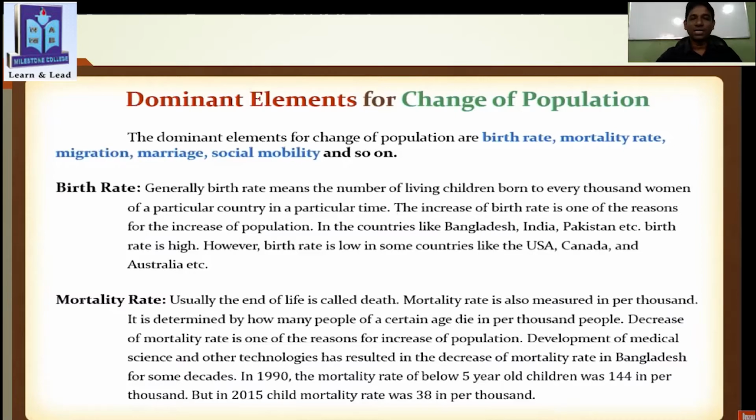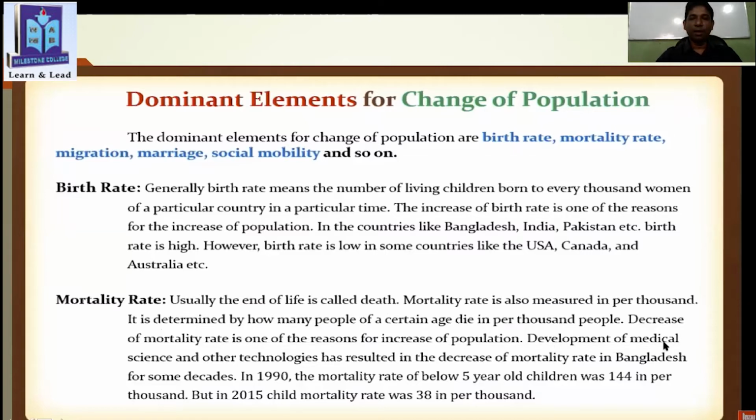Okay, now mortality rate. Mortality means death, right? So usually the end of life is called death. So very important. Mortality rate is also measured per thousand. It is determined by how many people of a certain age die per 1,000 people. So this is called mortality rate. You must underline it. And the decrease of mortality rate is one of the reasons for the increase of population.